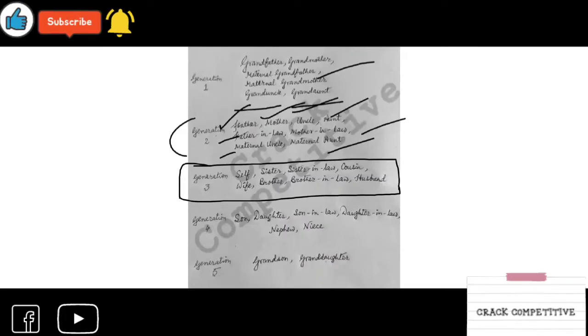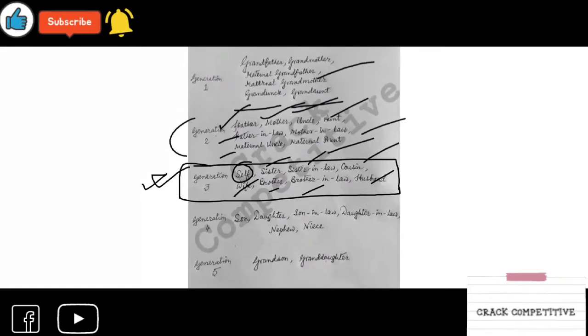Generation 3 is your own generation. There is a self there. I have noted this. It is my handwritten note, so keep it as your screenshot. Generation 3 is for your generation. It is self, means me or you, whoever it is. Your sister-in-law, similarly your brother-in-law, your wife or your husband or your cousin. That's all. There comes your next generation.